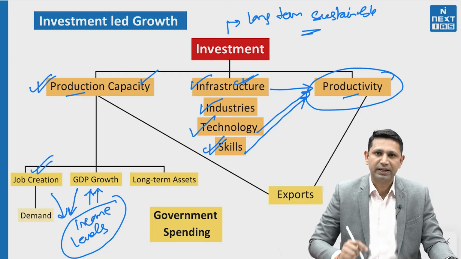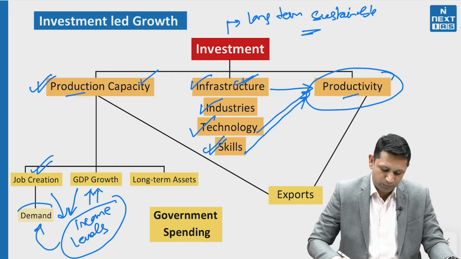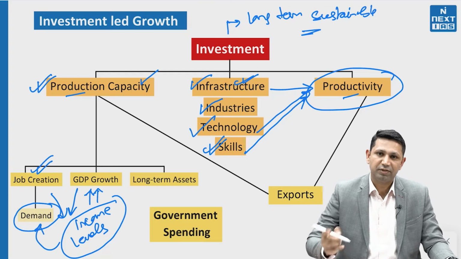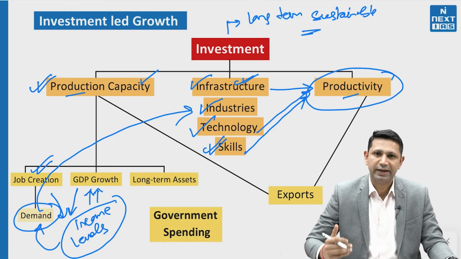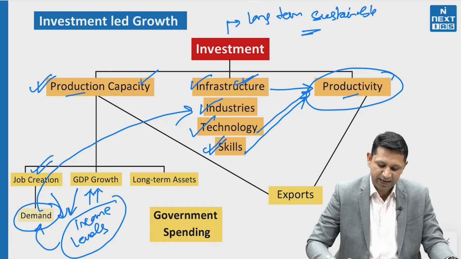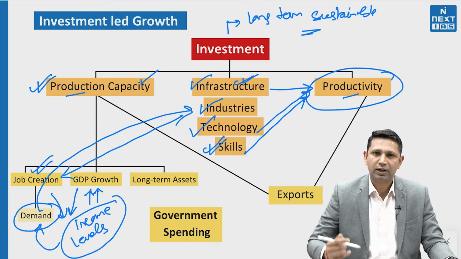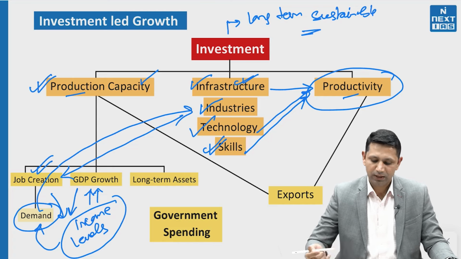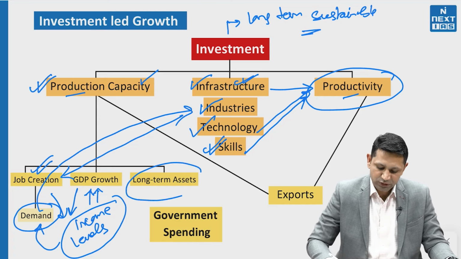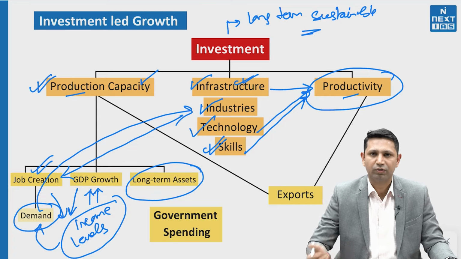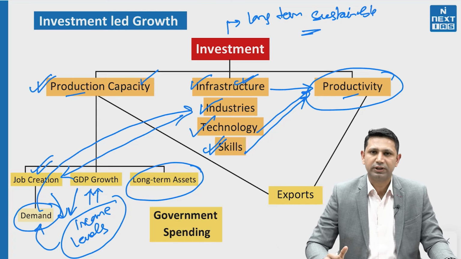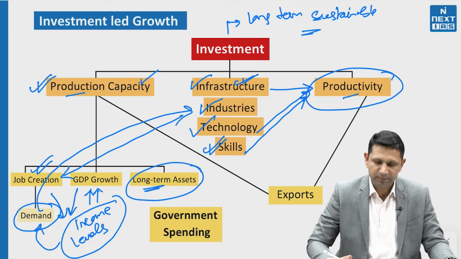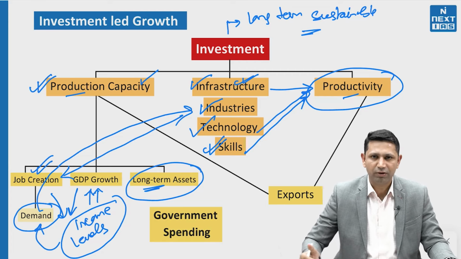When these income levels are increasing, it is going to lead to more demand in the economy. When there is more demand in the economy, the industries are going to invest more and increase their production capacity. As a result, more jobs will be created. So a cyclic relation is being created here. Next thing we have is that we are actually creating long-term assets. For example, roads, renewable energy, better machinery, and better power resources. So we are actually generating long-term assets which are going to be helpful over a long period of time.